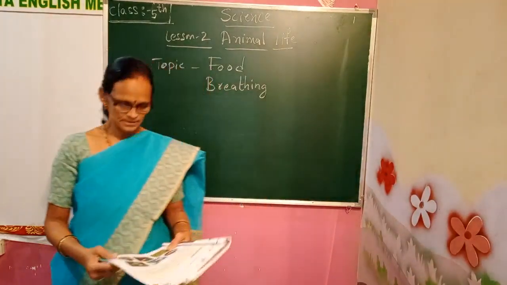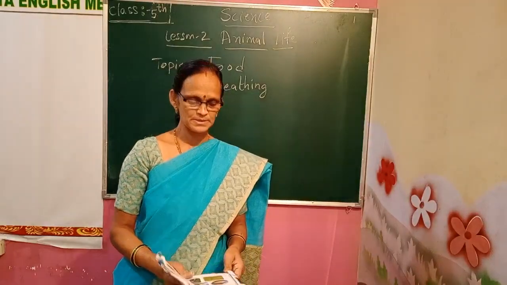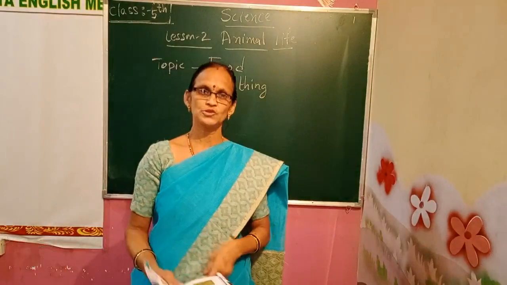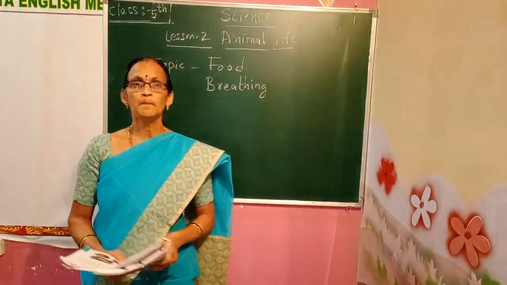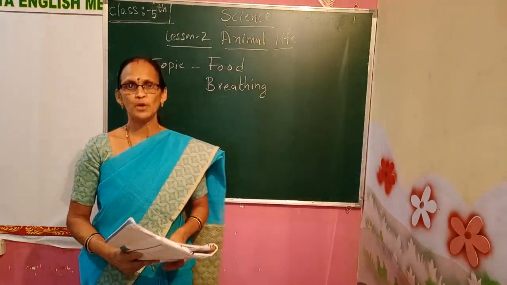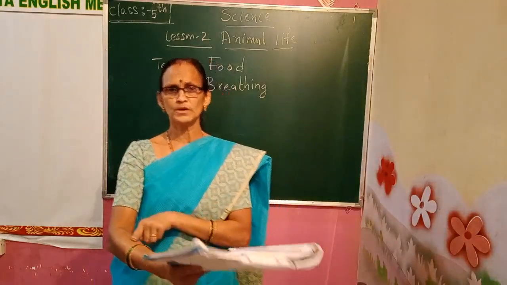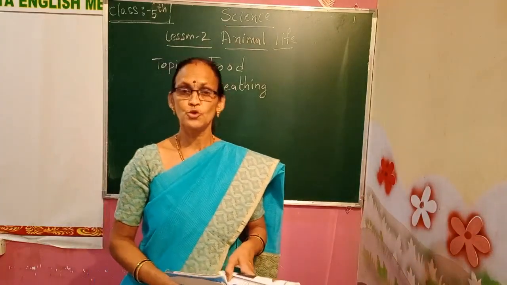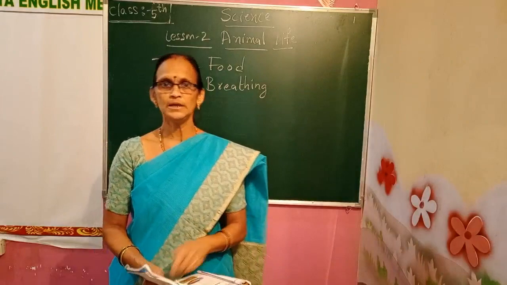In the second lesson, on the first page, you can see different types of animals. Firstly, we can see the fish that lives in water. It is also called an aquatic animal. Next, second is the panda, or a bear, which lives in the polar region. It has white fur and lives in the polar region where there is snowfall. Snowfall means ice falling, and there the panda lives.